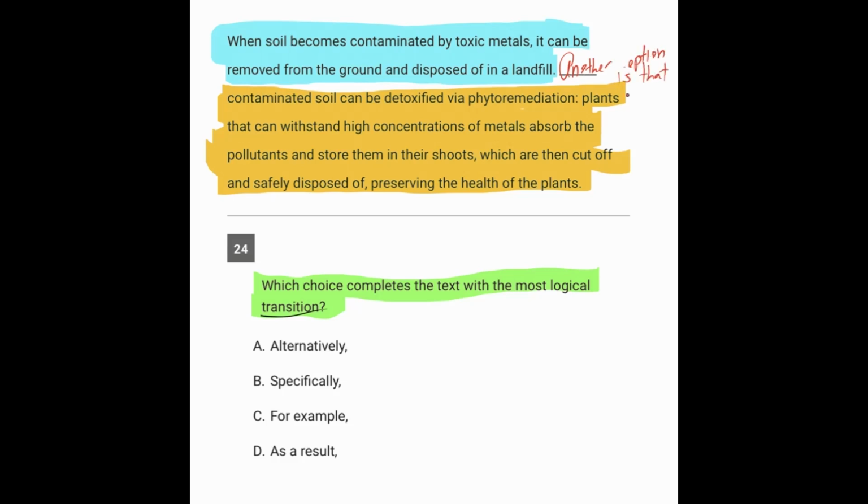Maybe another option is that. Another option is that contaminated soil can be. So when you create your own word, it doesn't have to be eloquent. It doesn't have to be a single word. It just has to give you an idea of what you're looking for before you look at these answer choices.